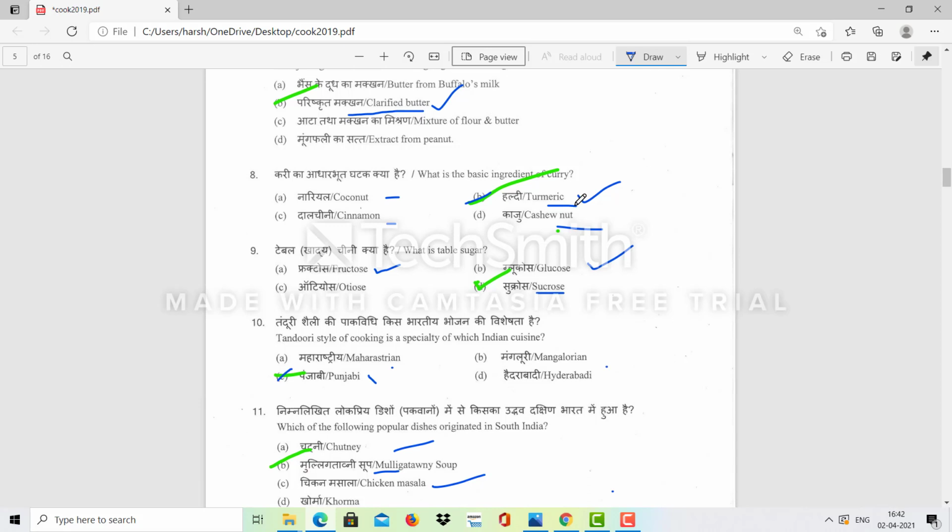What is table sugar? Fructose, oats, glucose or sucrose. So fructose is a sugar that is from fruit. Glucose is C6H12O6, that is not it. Sucrose is table sugar. Tandoori style cooking is from Punjabi cuisine.